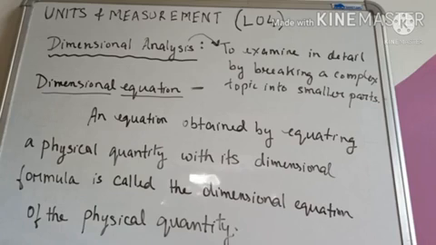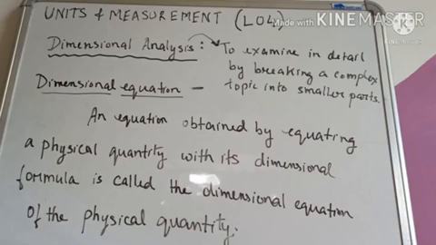Now, an equation obtained by equating a physical quantity. Physical quantity means the area, the volume, the length, whatever quantity we are measuring, that will be the physical quantity. Okay, we have to equate that physical quantity with its dimensional formula. Suppose if we are measuring length, then in the equation, the length will be written on the left hand side, and on the right hand side, the dimensional formula for length will be written. Okay, on the left hand side of the equation, there will be the length, the physical quantity, and on the right hand side of the equation, we have to write the dimensional formula for that quantity.